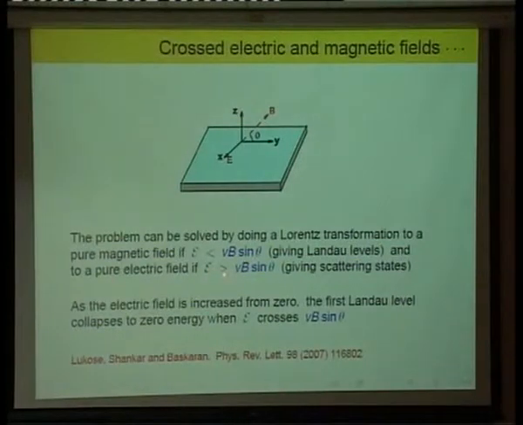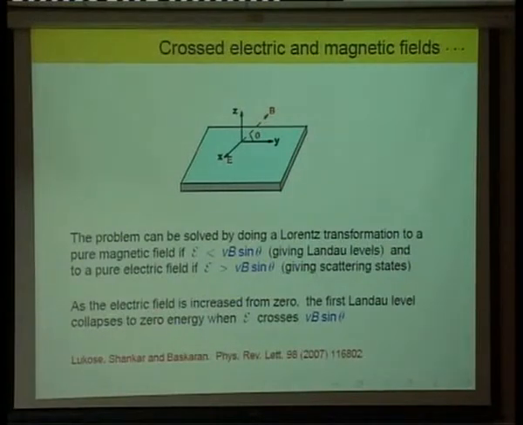On the other hand, if the electric field is more than vB sin theta, the component of B perpendicular to the plane, then you can go to a frame where B is 0. So you have a problem with only an electric field and no magnetic field. So you have no Landau levels, and you just have transport because of the electric field.